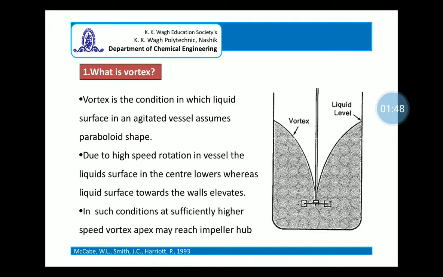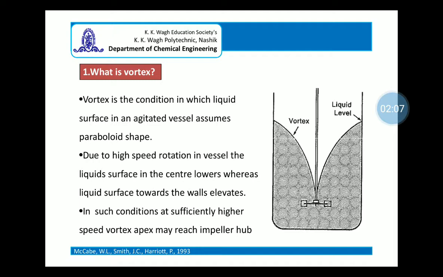If the speed of rotation is very high, the vortex may reach the impeller hub.